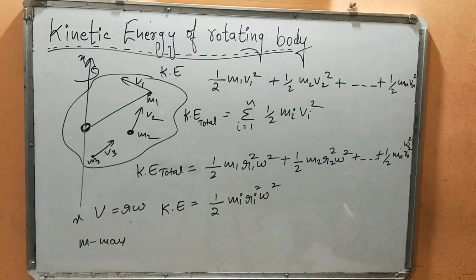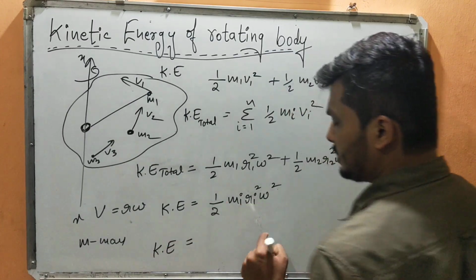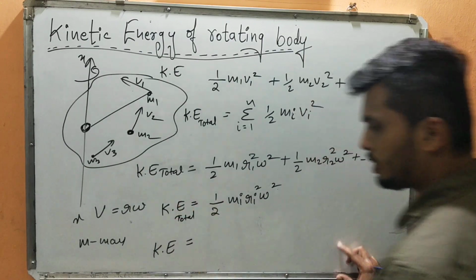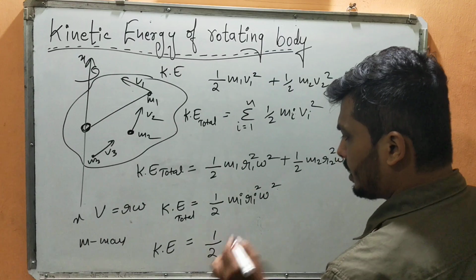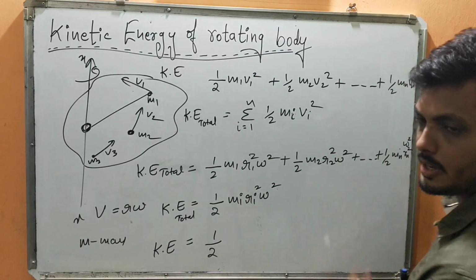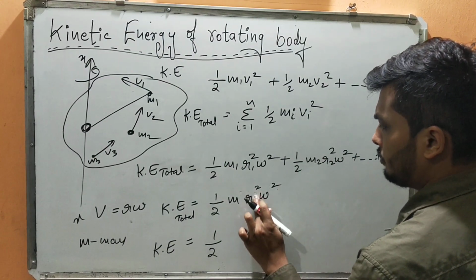All of you are understanding? Now look here, very important thing. This is the summation, this is for total kinetic energy. Now look here, half m_i r_i square.